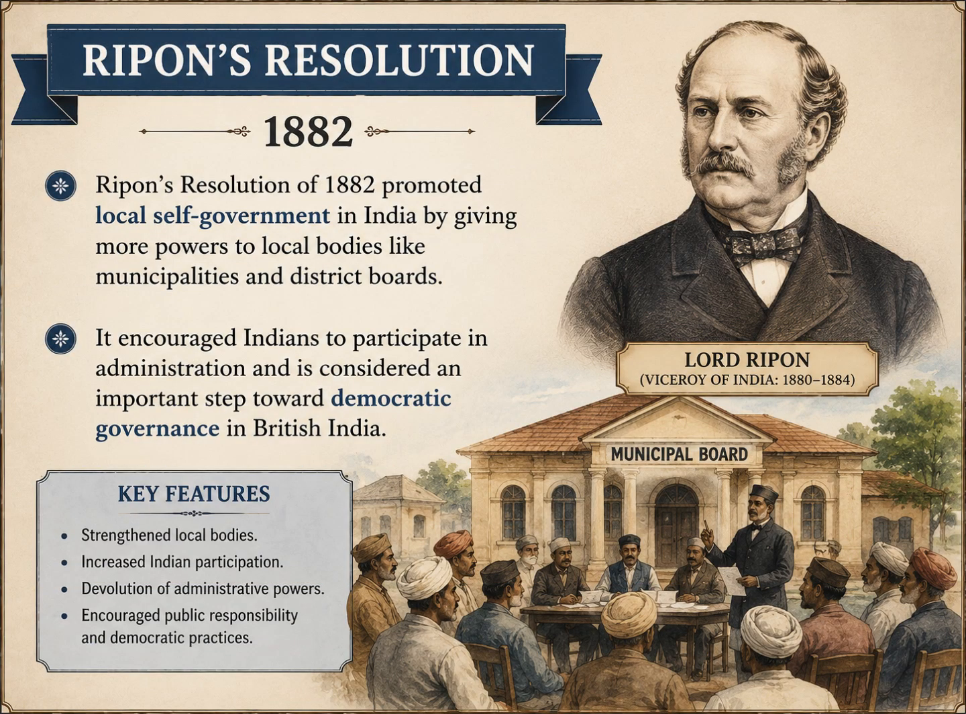Ripon's Resolution of 1882 promoted local self-government in India by giving more powers to local bodies like municipalities and district boards. It encouraged Indians to participate in administration and is considered an important step toward democratic governance in British India.